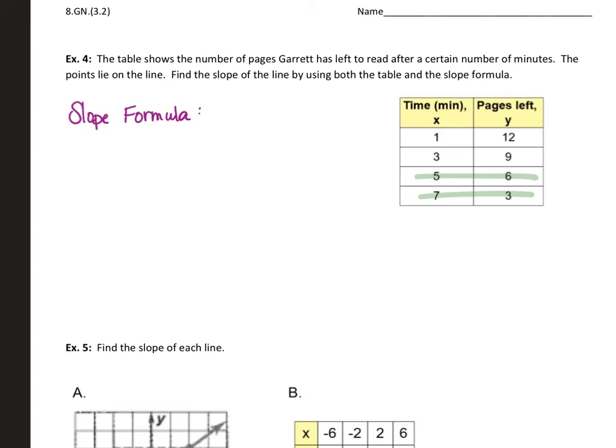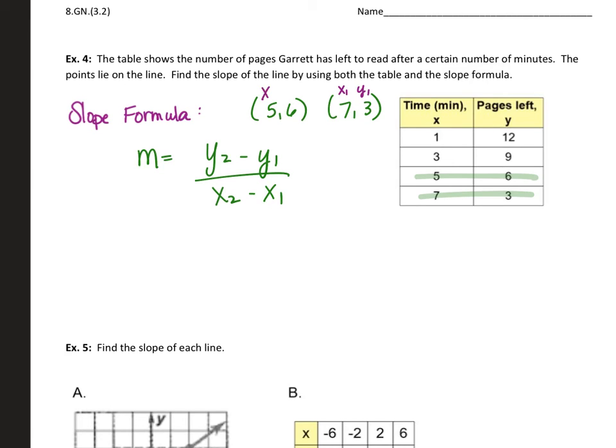Let's say we've got the ordered pairs 5, 6 and 7, 3. Again, our slope was y2 minus y1 over x2 minus x1. It does not matter which of these I choose to be x1, y1 and x2, y2. Let's let this one be x1, y1, and we'll let this one be x2, y2.